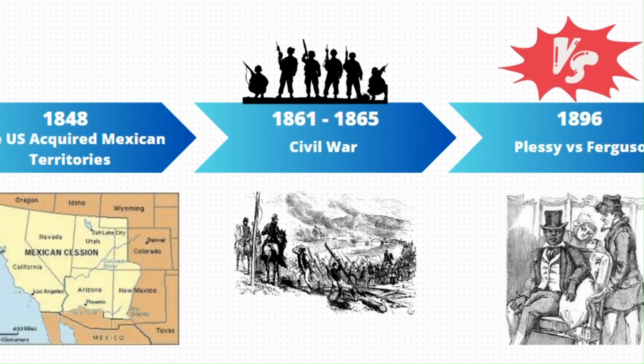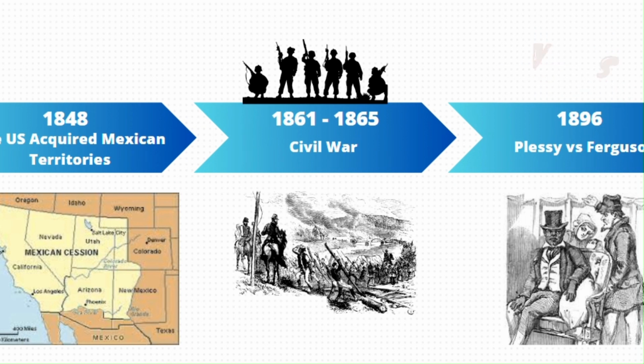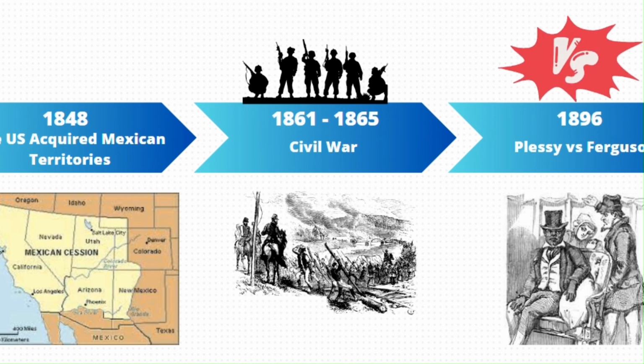The Union's victory led to the abolition of slavery with the passage of the 13th Amendment, and it reinforced the federal government's authority over the states. The Civil War marks a critical chapter in American history, shaping the nation's identity and paving the way for a more unified and equal society.